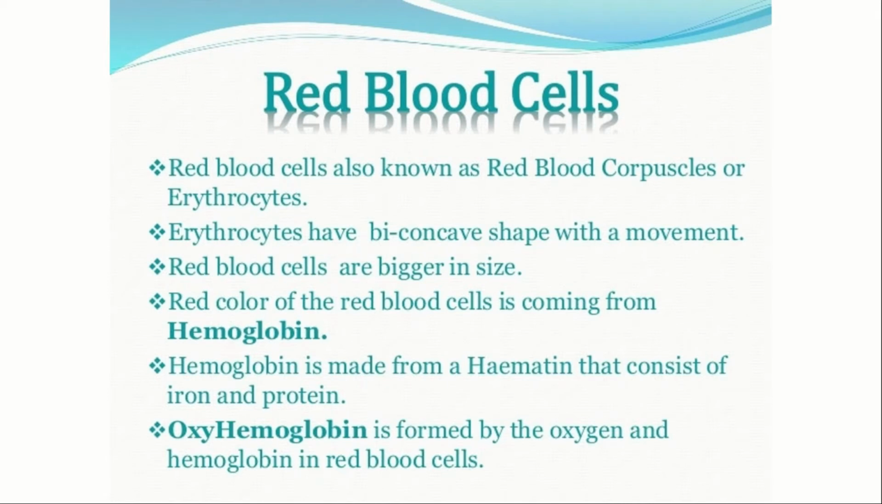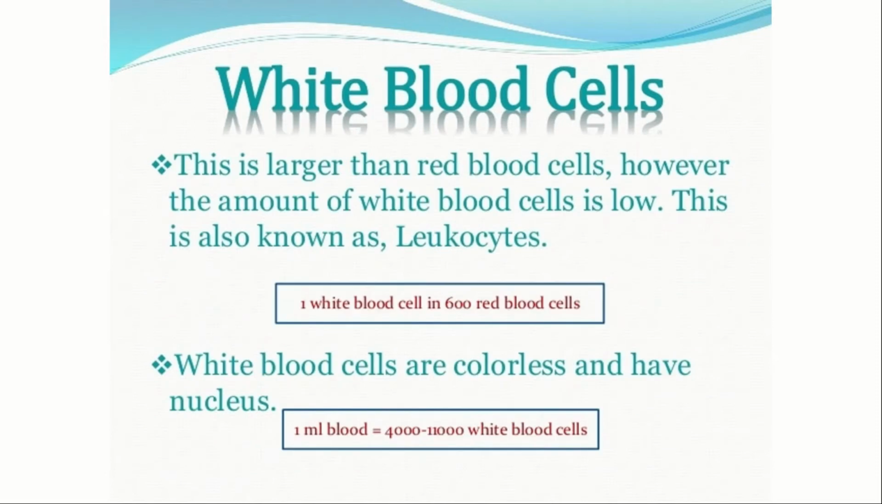Oxyhemoglobin is formed by oxygen and hemoglobin in red blood cells. Now let us know about white blood cells. They are larger than red blood cells. However, the amount of white blood cells is low. They are also known as leukocytes.